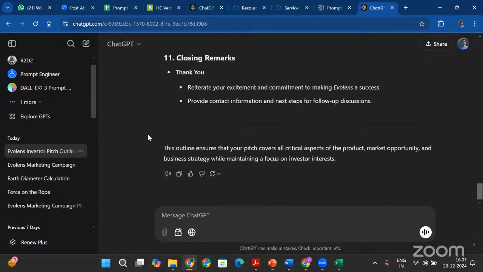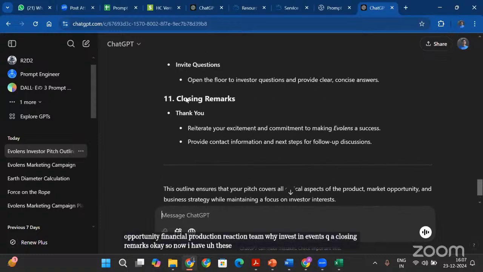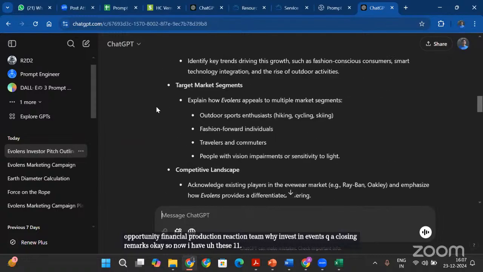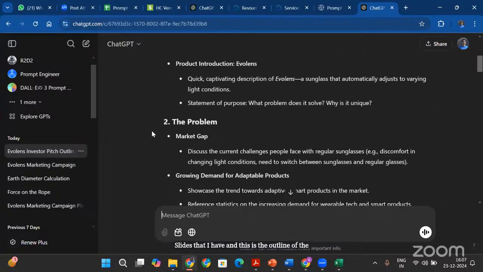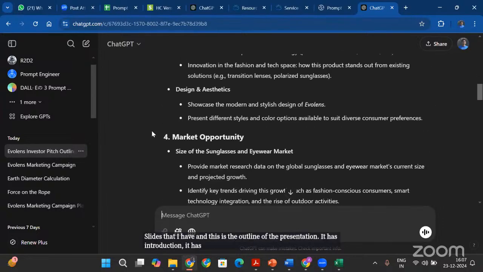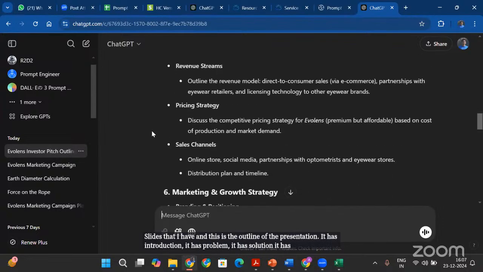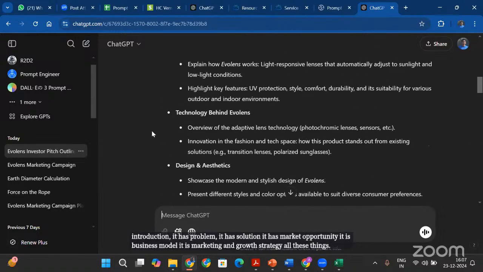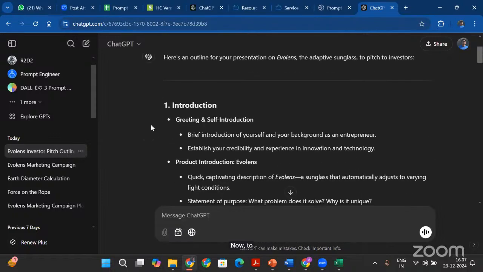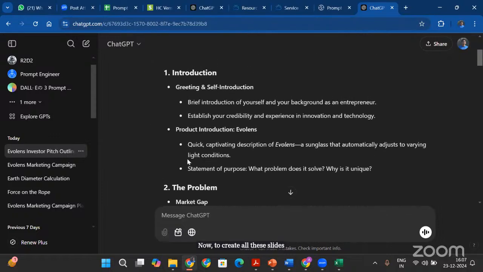Okay. So now I have these 11 slides that I have, and this is the outline of the presentation. It has introduction, it has problem, it has solution, it has market opportunity, it has business model, it has marketing and growth strategy, all these things. Now, to create all these slides, I will explore each section one by one. So explore section 1, introduction.